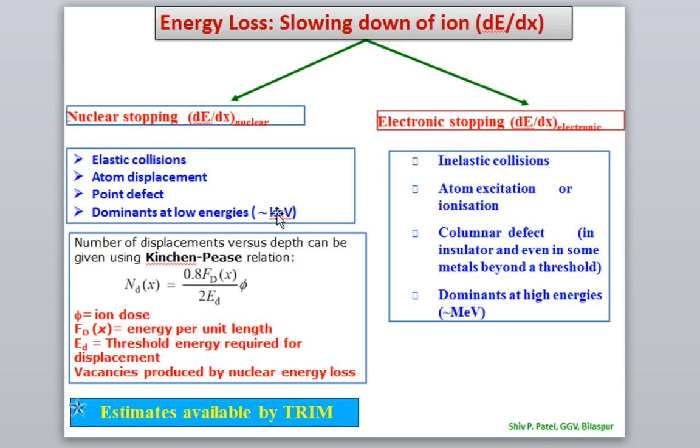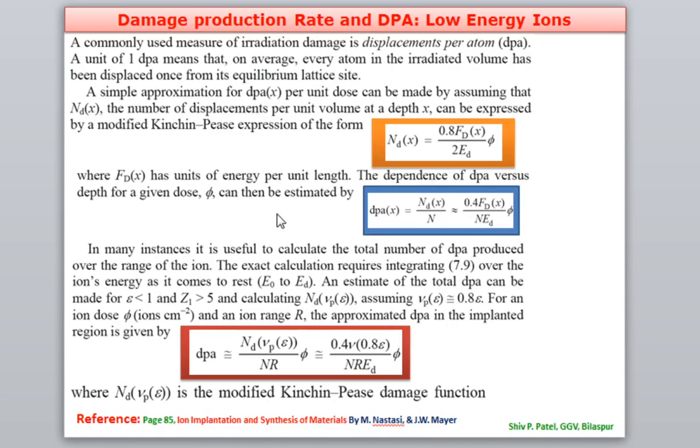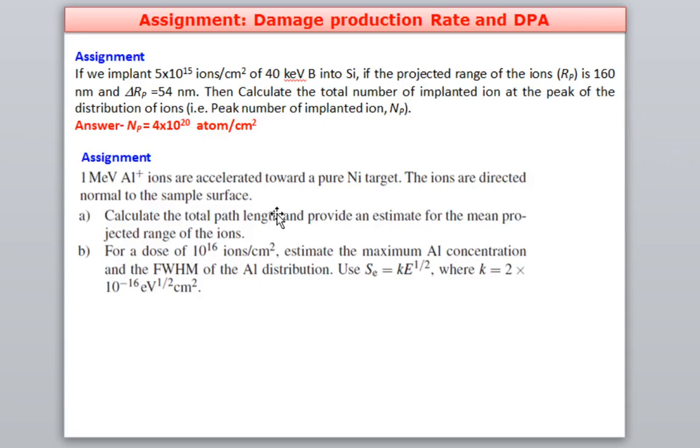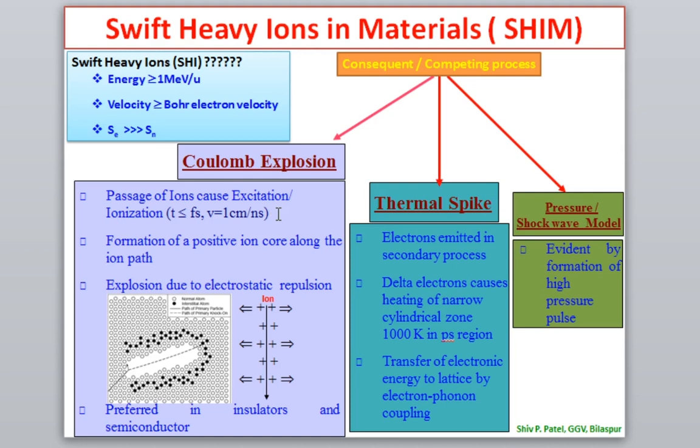Whatever I discussed in the last class, the radiation damage, the Khinchin-Pease formula and the dPA, was all for low energy ions. Today I am discussing swift heavy ions. Whenever an ion whose energy is very, very high, which we call a swift heavy ion, passes through a material, then basically 3 mechanisms take place.